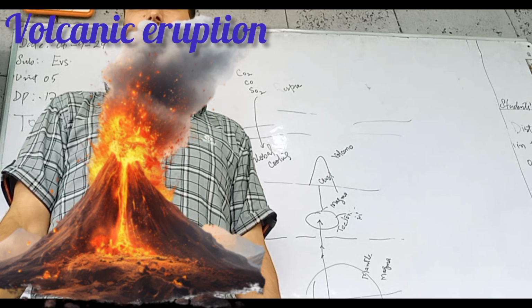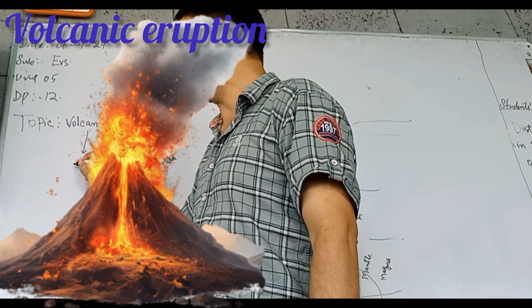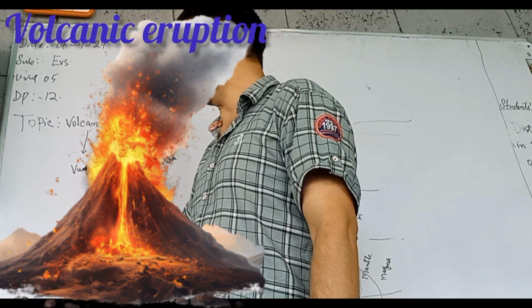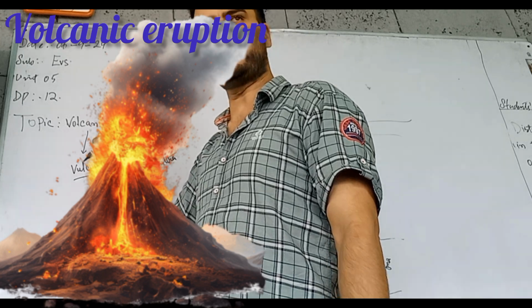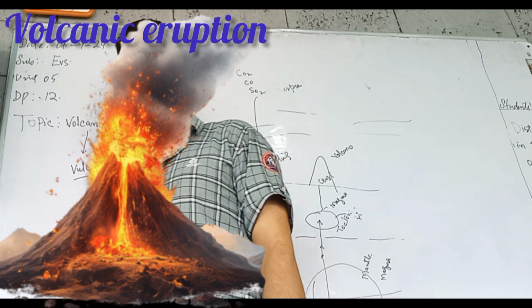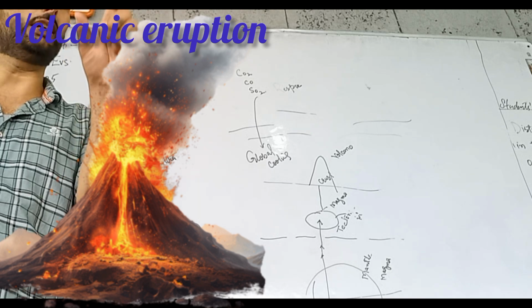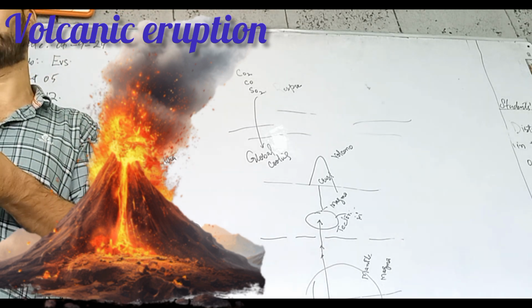Yes, this word volcano is derived from the name of a Roman god. The name of the Roman god of fire is, my dears, Vulcan. Volcano is derived from the Roman word Vulcan, and Vulcan is the Roman god of fire. Romans have many gods like Hindus.